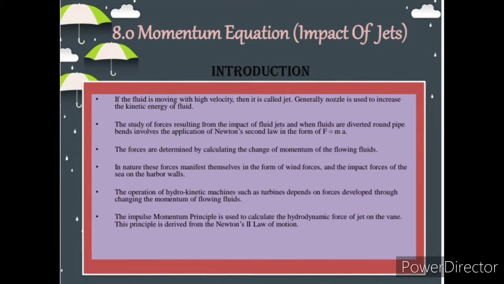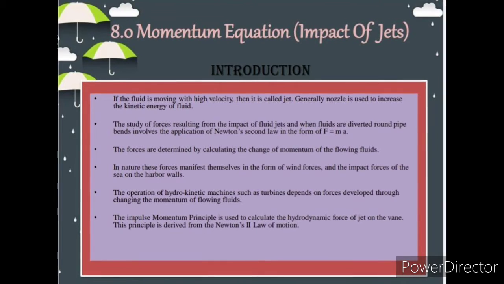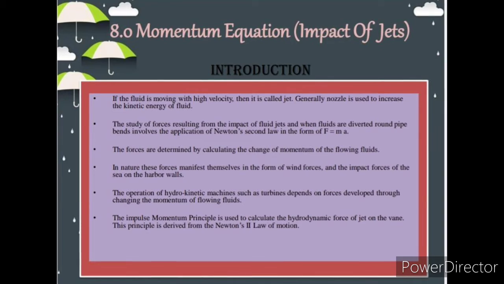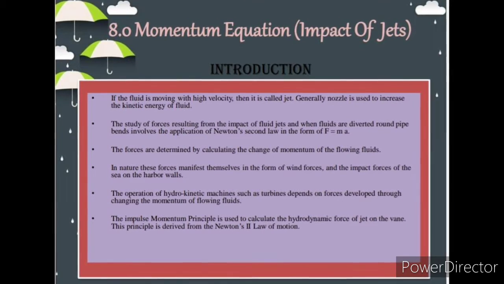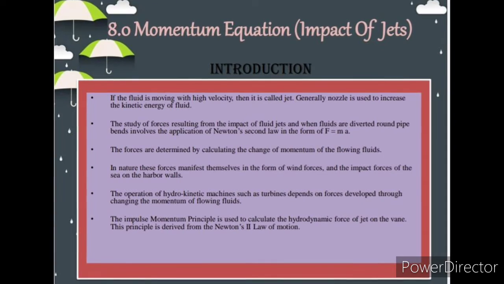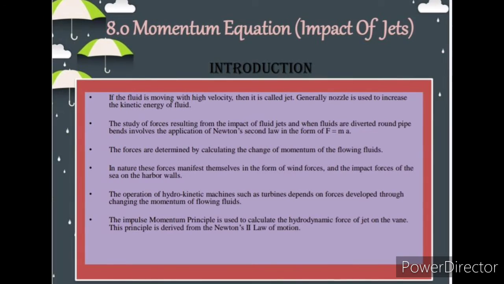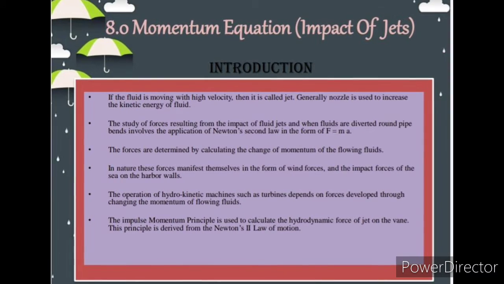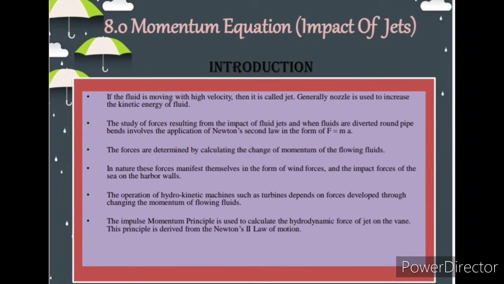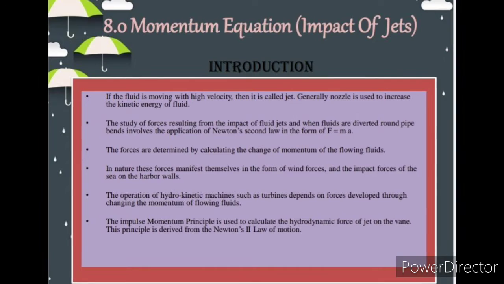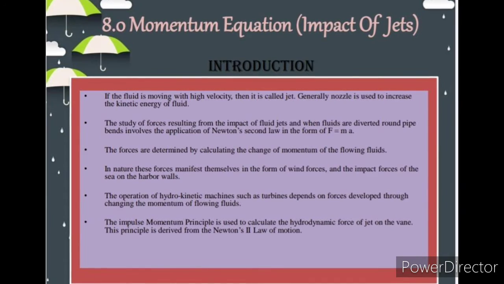Momentum equation, impact of jets. Introduction. If the fluid is moving with high velocity, then it is called jet. Generally, nozzle is used to increase the kinetic energy of fluid. The study of force resulting from the impact of fluid jet and when fluids are diverted from pipe bends involve the application of Newton's second law in the form of F equals ma. Then, the forces are determined by calculating the change of momentum of the flowing fluids.